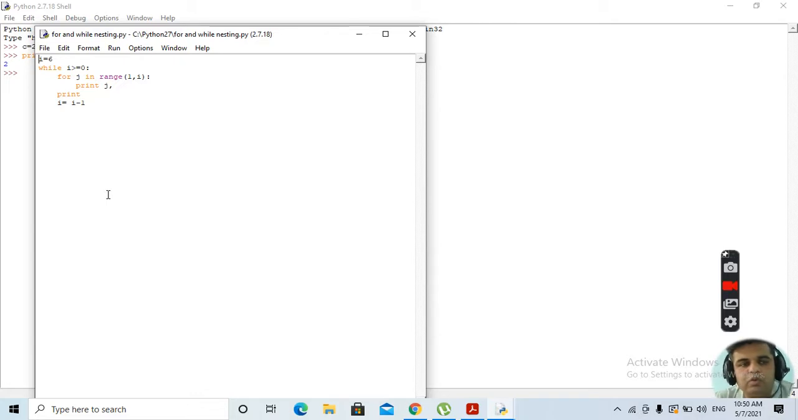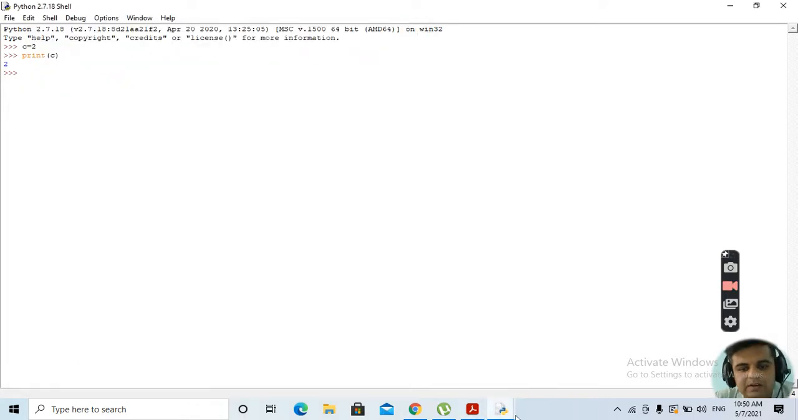Clear? Two types of modes are there. One is script mode, one is IDLE mode. Whenever we are supposed to write the control structure, try to write in script mode. The file should be saved with the extension .py. Every Python file will have the extension .py. Clear? So we'll be taking this later on.